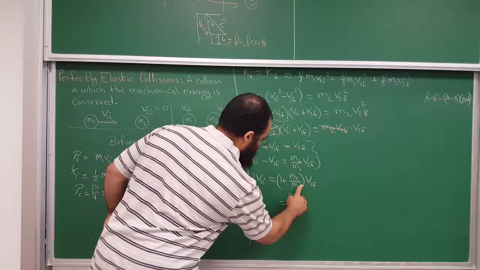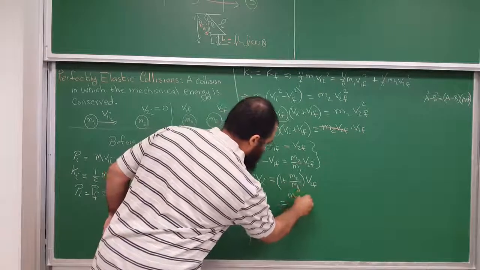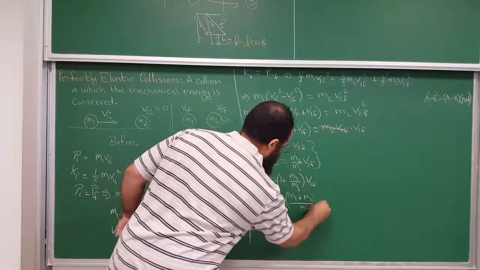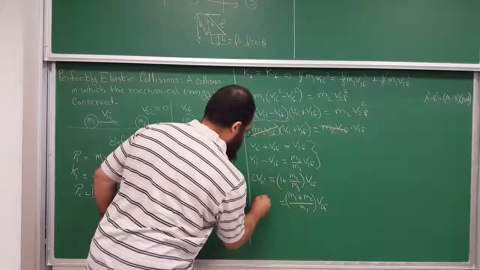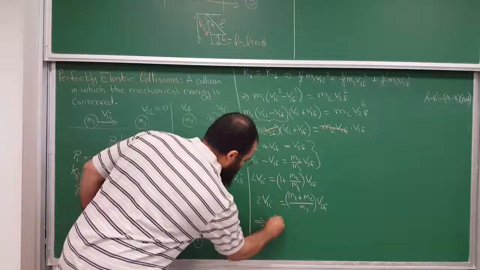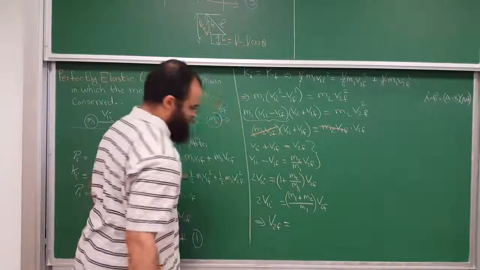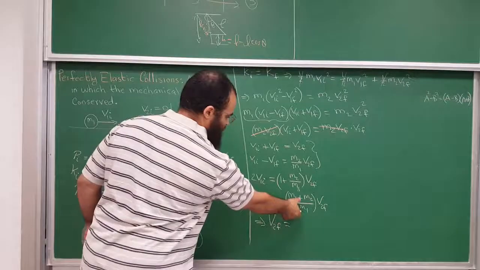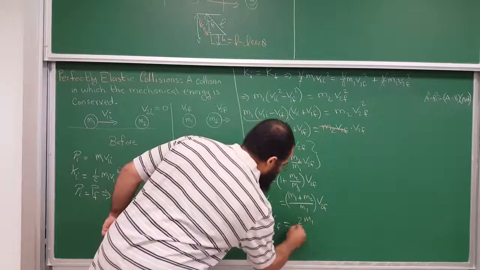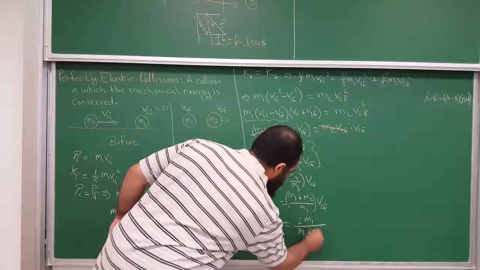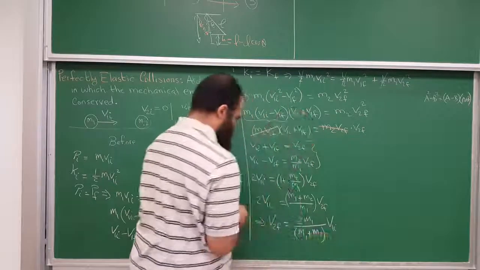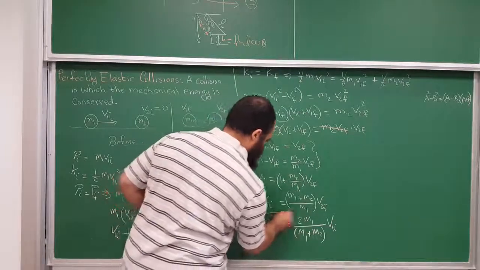It will be M1 plus M2 over M1 times V2 final equals 2 V1 initial, and therefore V2 final will be, multiplying by M1 and dividing by M1 plus M2, 2 M1 over M1 plus M2 times V1 initial.